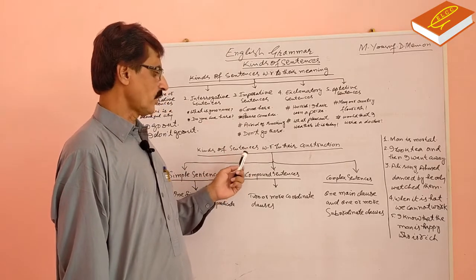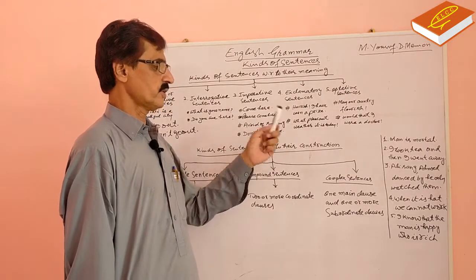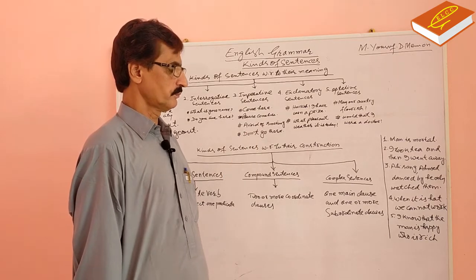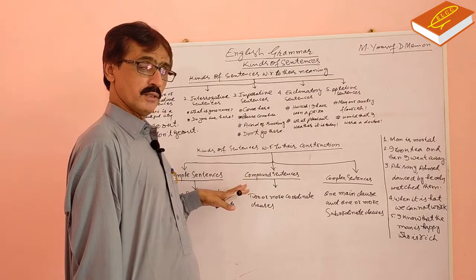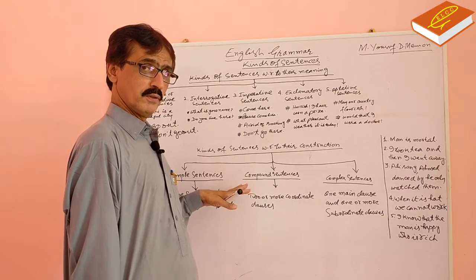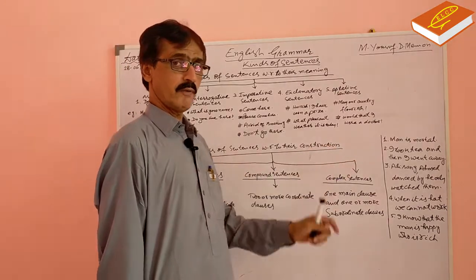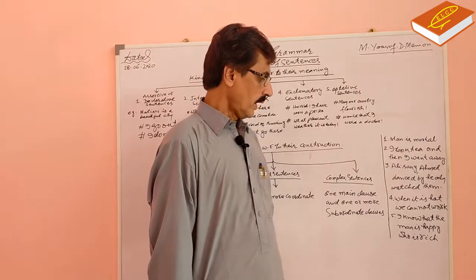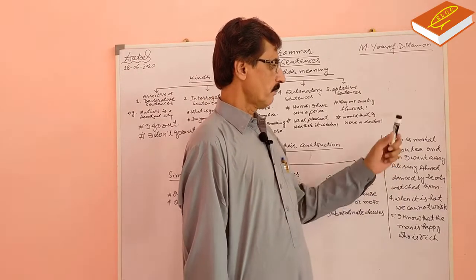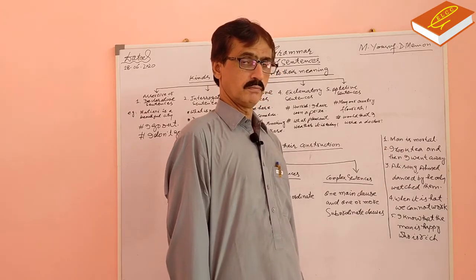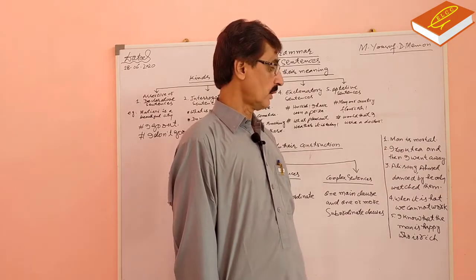Now, kinds of sentences with respect to construction. Before I explain these 3 kinds of sentence, let's have a look at these 5 sentences. Man is martyred.